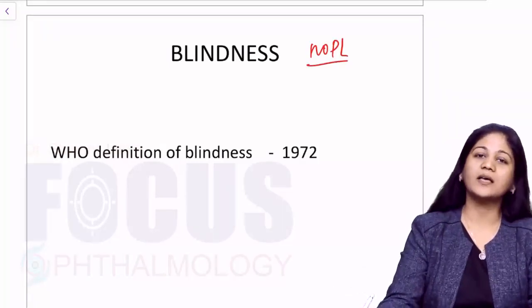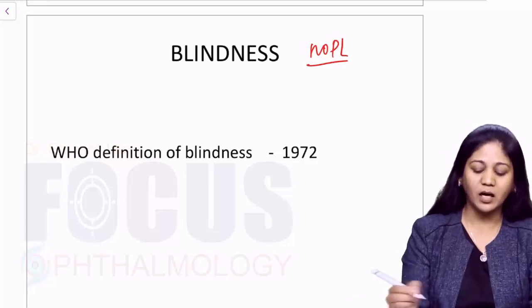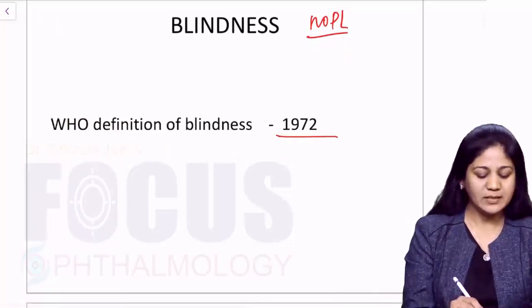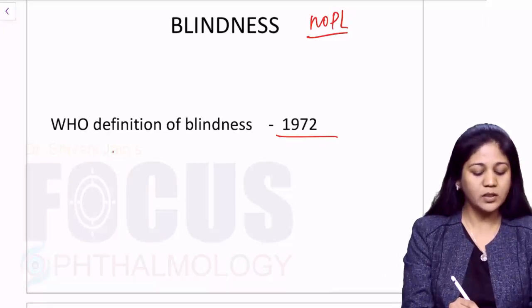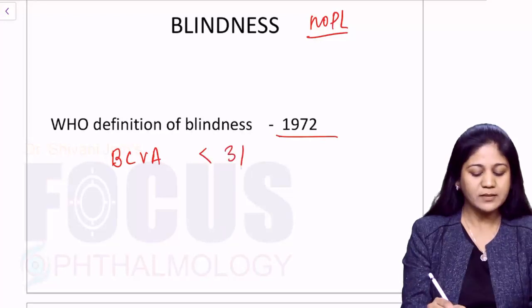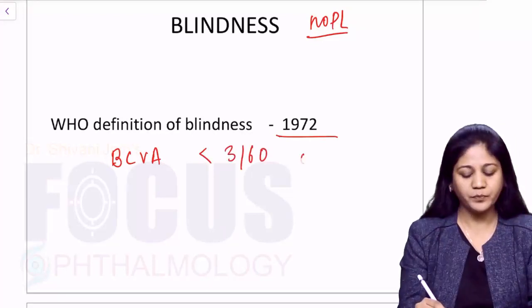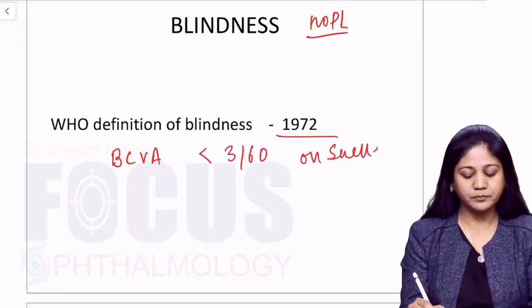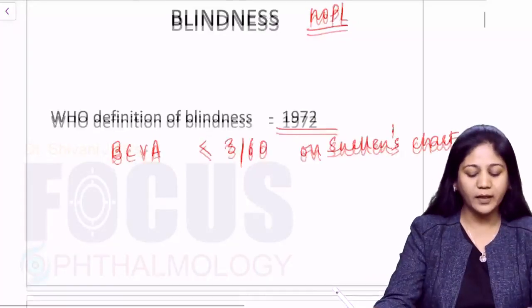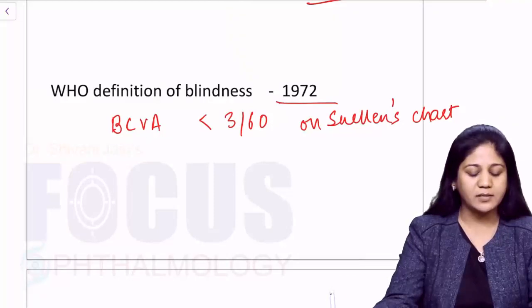But WHO has given a uniform criteria in the year 1972, where it said that best corrected visual acuity less than 3 by 60 on Snellen's chart or its equivalent would be considered blindness.